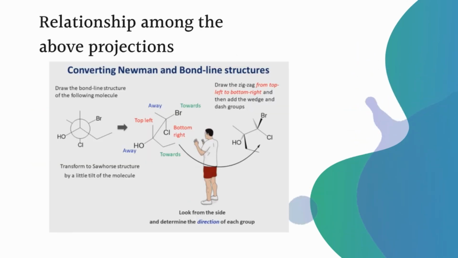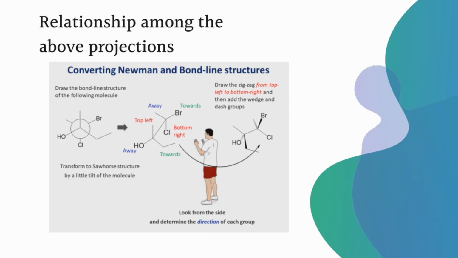So how can we convert Newman projections and bond line structures? Let us draw the structure of an organic molecule into a Newman projection here. In this organic molecule there are two carbon atoms. One carbon atom is represented as a dot, the second carbon atom is represented as a circle.